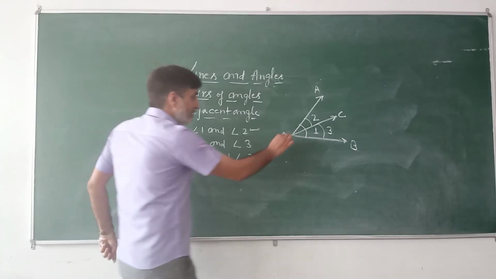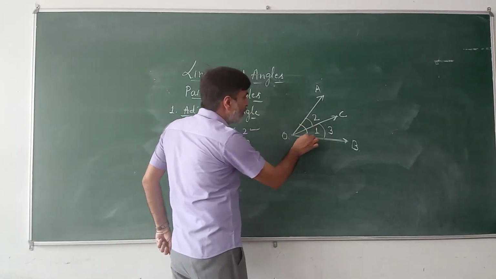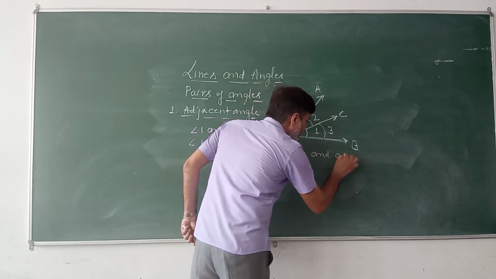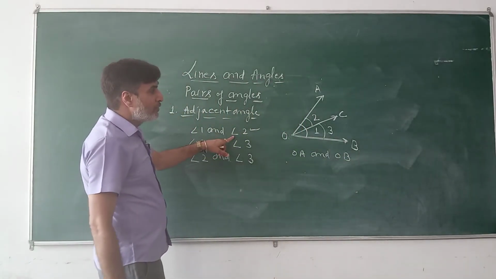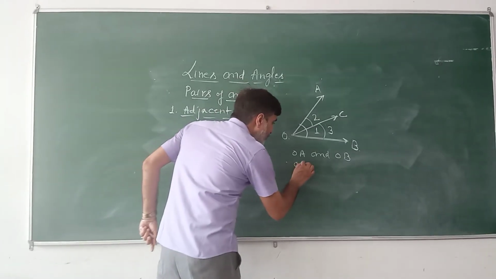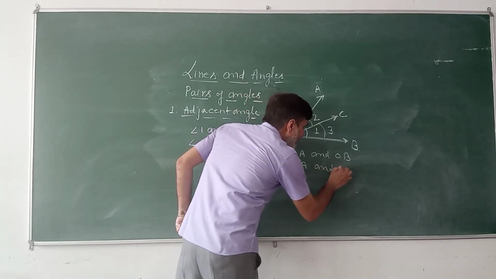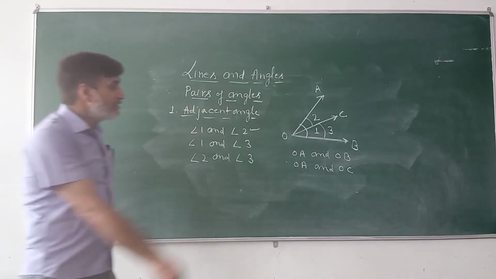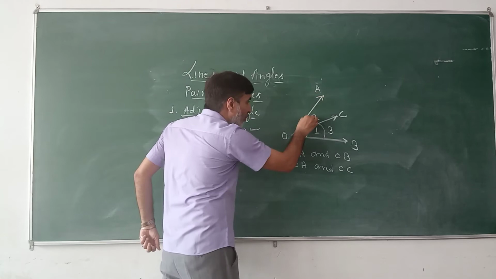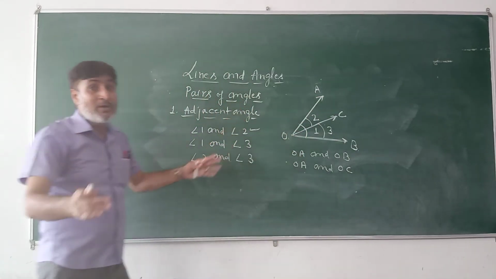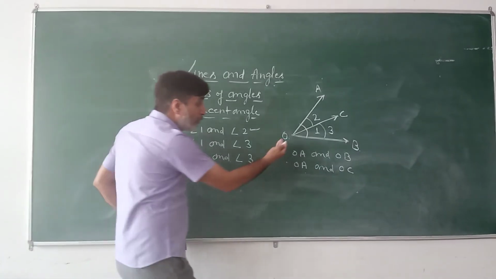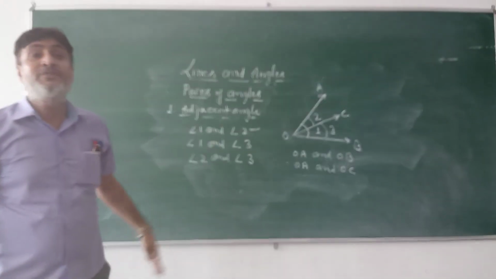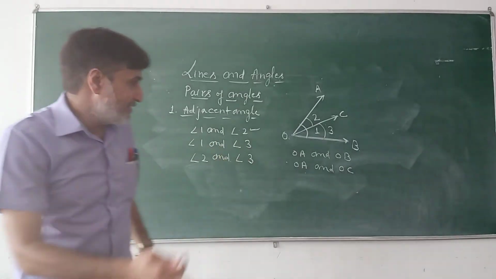Just see here. Angle 1 has two arms, OA and OB. And angle 2 has again two arms, OA and OC. Just see here, students. In these two angles, this OA arm is common, and the non-common arms OB and OC both are on the same side of this common arm, in downward direction.